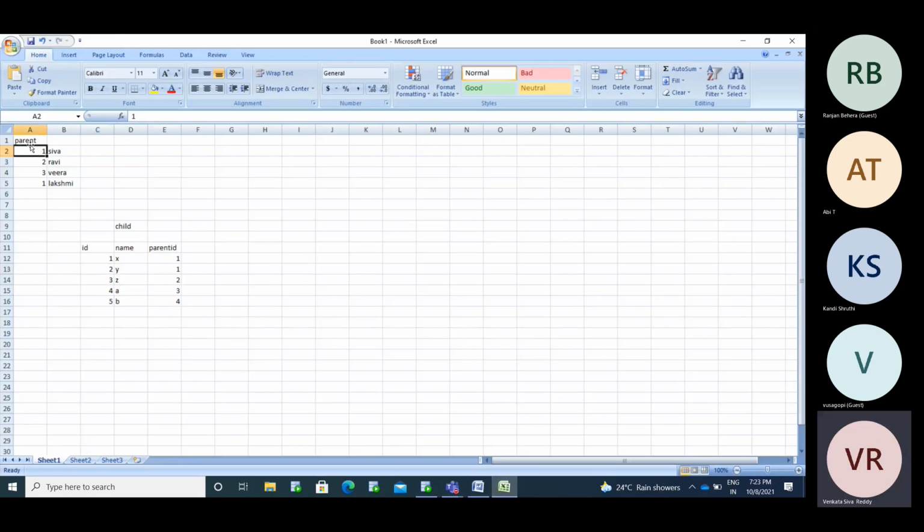This is the primary key column. The child table may or may not have a primary key; I don't bother about that. The parent ID is the foreign key constraint. Sir, can primary keys also be used with the varchar data type? You can provide any data type. I don't bother about that, but I need to maintain unique data, and I need to restrict null values in it.